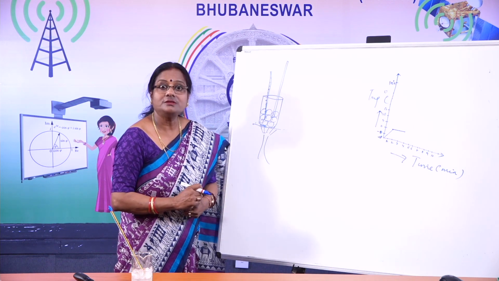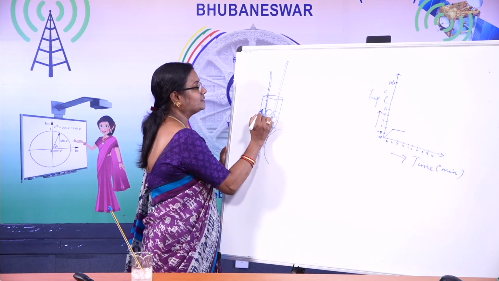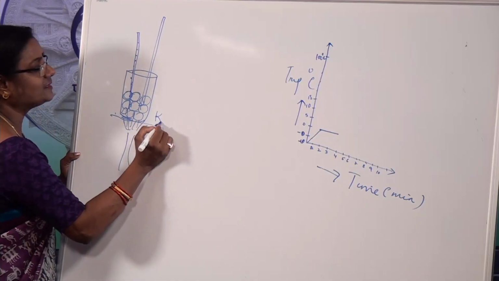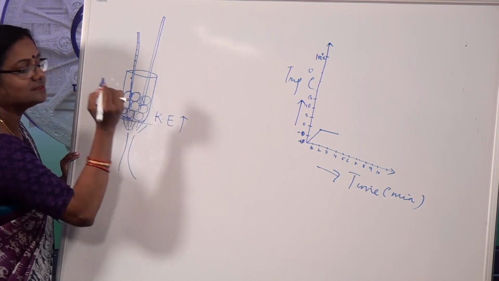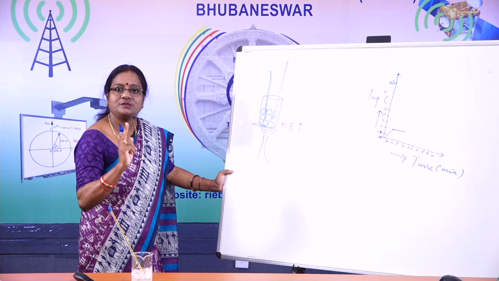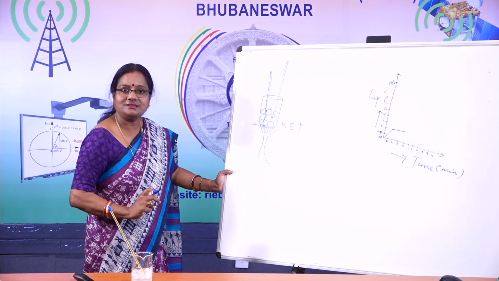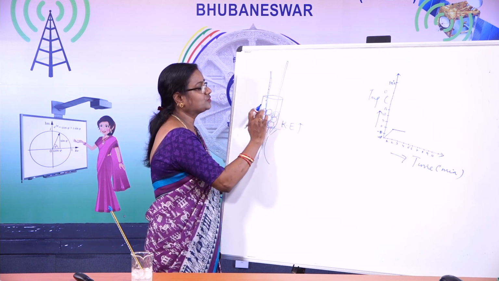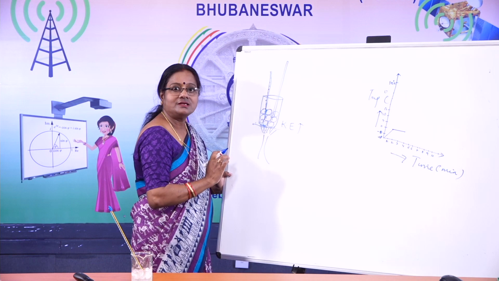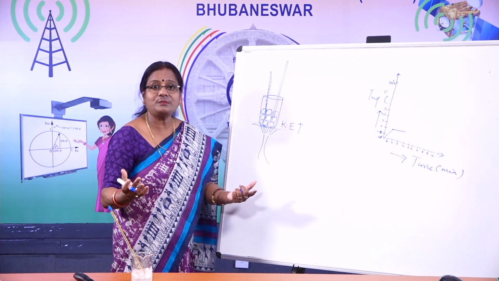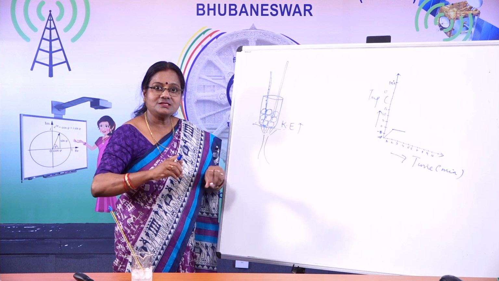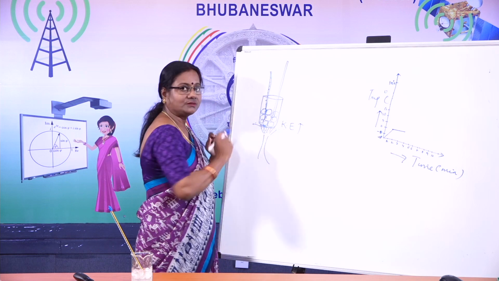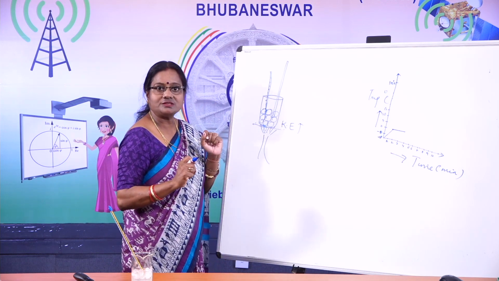Has it vanished? No. See here, children, the heat which is provided increases the kinetic energy of the particles. We know that with the rise in temperature, the kinetic energy of the particles increases. Here also, the kinetic energy of the particles of ice goes on increasing. When the kinetic energy increases, what happens? The particles move here and there with greater speed. Okay, and that is being depicted on the temperature scale, that is your thermometer.